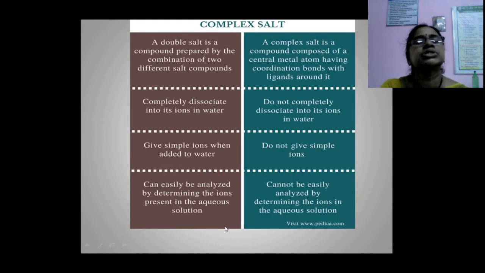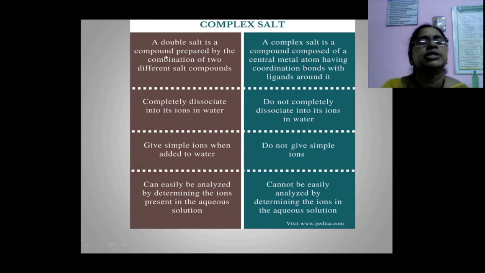First, we need the definitions of double salt and complex salt. These are the differences between double salt and complex salt. A double salt is a compound prepared by the combination of two different salt compounds. A complex salt is a compound composed of a central metal atom having coordination bonds with the ligands around it. One of the best examples of a complex salt is potassium ferrocyanide.